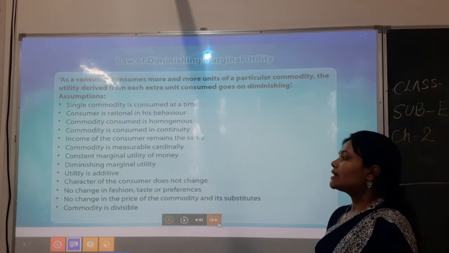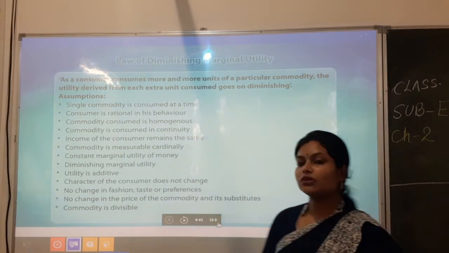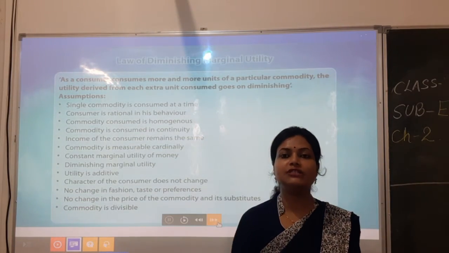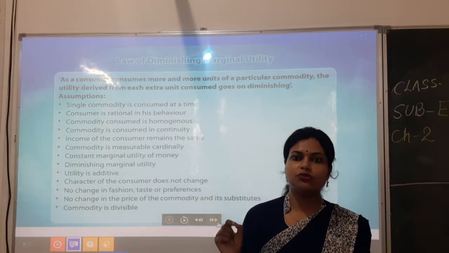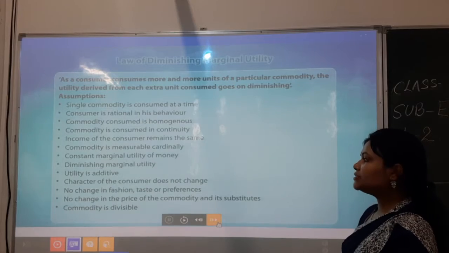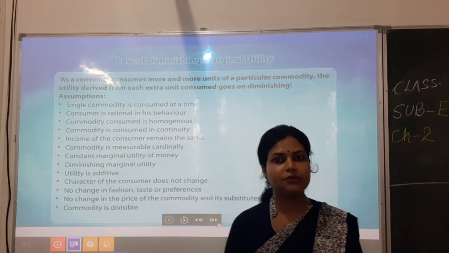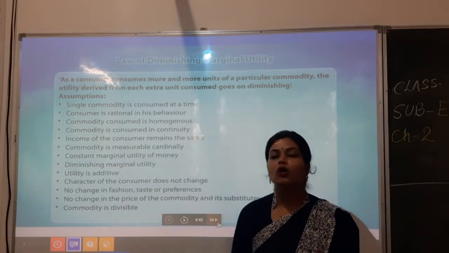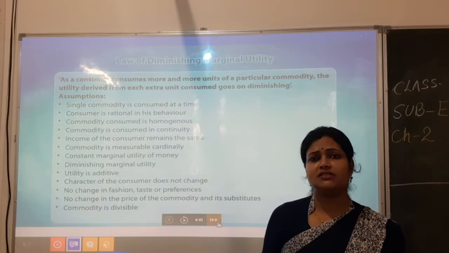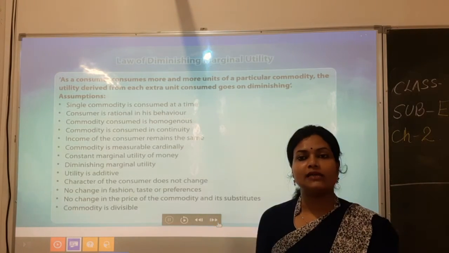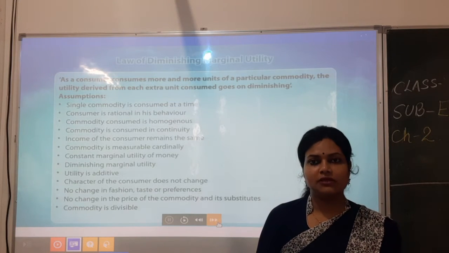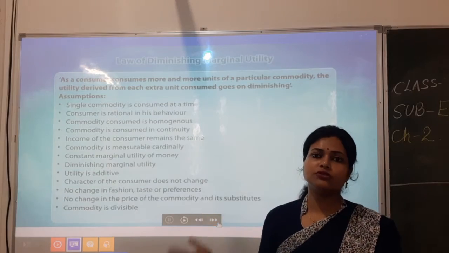Then it is saying character of the consumer does not change. That means the consumer's behavior also remains constant. वो अगर एक ही गुड को कंज्यूम कर रहा है तो एक ही को करेगा, वो दूसरे में स्विच नहीं करेगा. Then it is saying no change in fashion, taste or preferences. जब हम डिमांड पढ़ेंगे then you will relate it more. That means if the fashion changes, like these days, for example, kurtis or sarees are in fashion, after a certain time some other clothes will be in fashion. So preferences of the consumer also change.